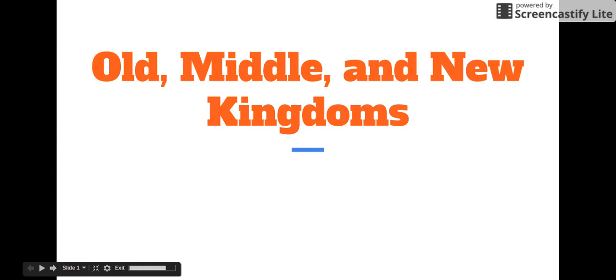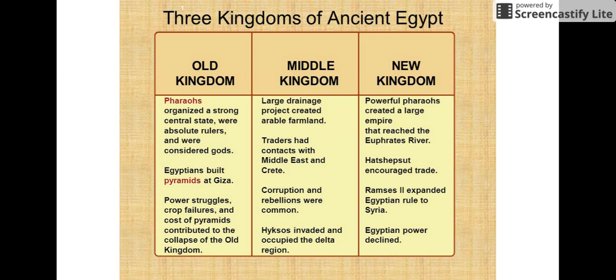All right. We are going to take a look at the Old, Middle, and New Kingdoms, try to make some comparisons between the three. We're going to clearly define when they began and when they ended. We're going to see what events trigger these three different time periods in Egyptian history. So let's start with this chart. Here we have the Old, Middle, New Kingdom.